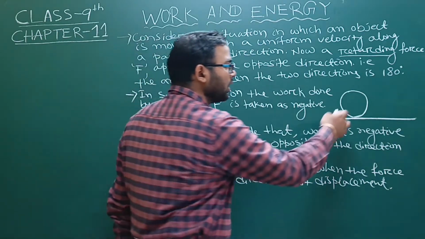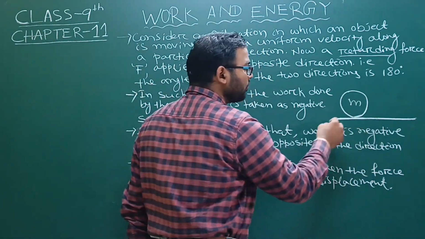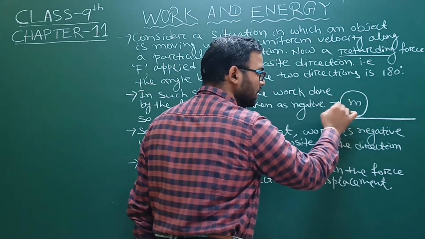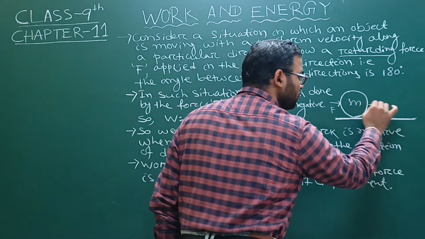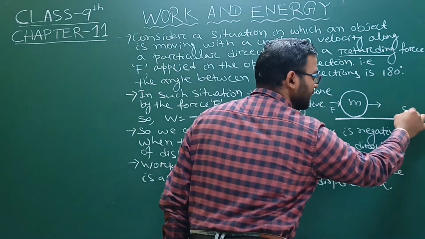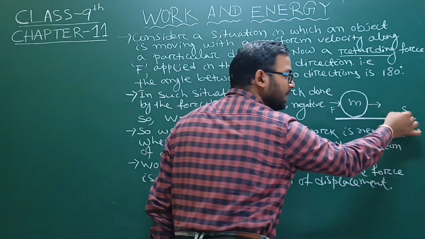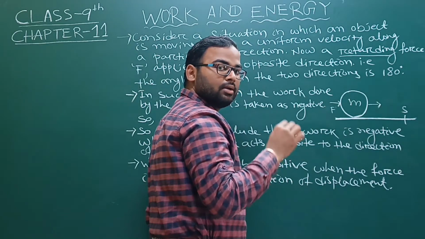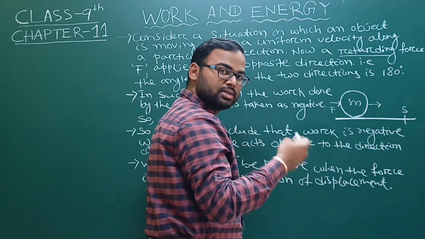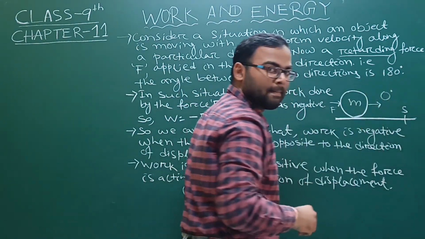Let us consider an object having mass m. We have applied a force F in this direction and the body will move in this direction. The displacement s is in the same direction as the force, so the angle between them is 0 degrees.